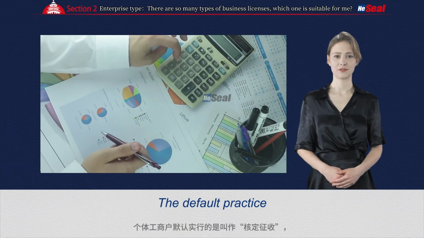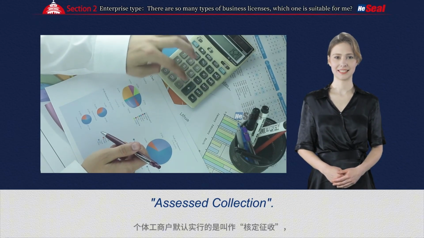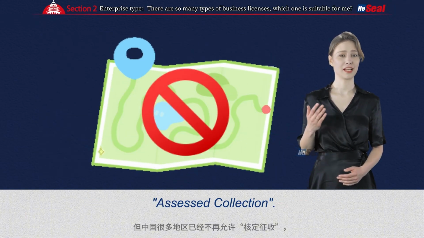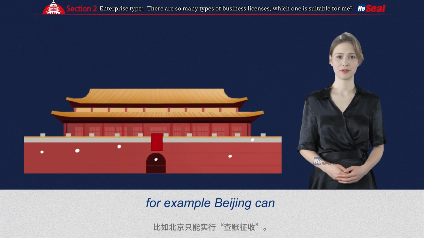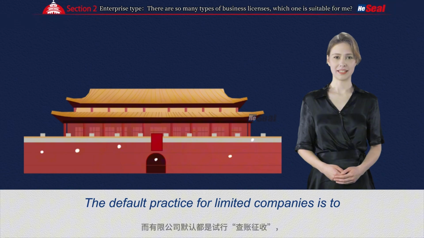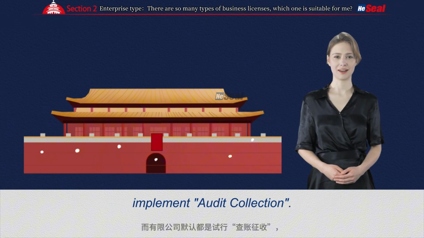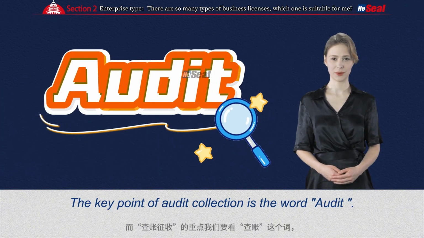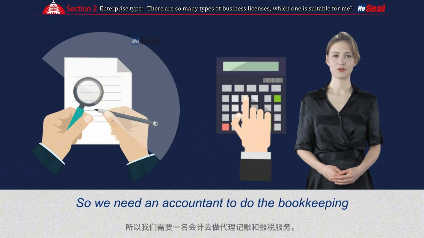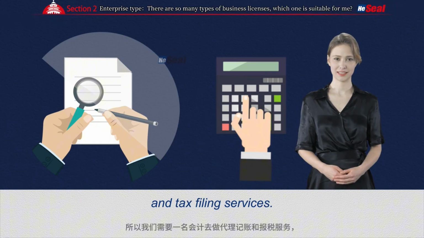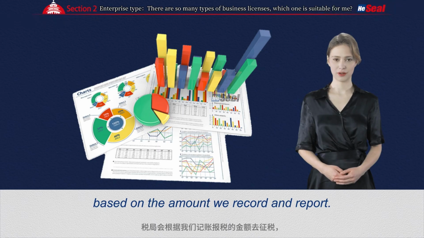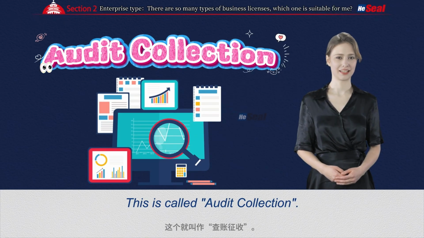The default practice for individual businesses is called assessed collection. However, many areas in China no longer allow assessed collection. For example, Beijing can only implement audit collection. The default practice for limited companies is to implement audit collection. The key point of audit collection is the word audit, so we need an accountant to do the bookkeeping and tax filing services. The tax bureau will collect taxes based on the amount we record and report. This is called audit collection.